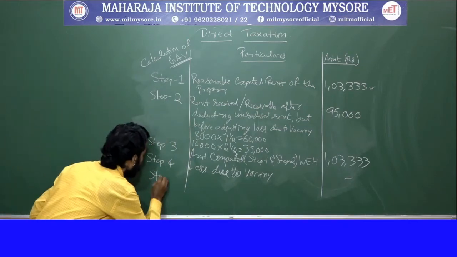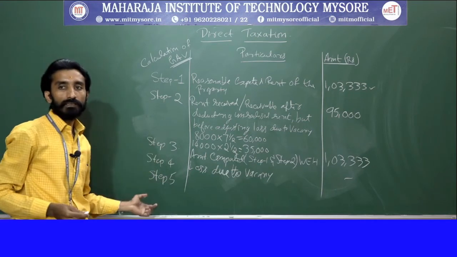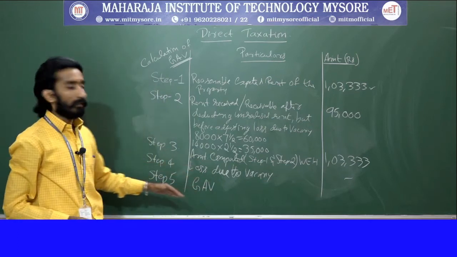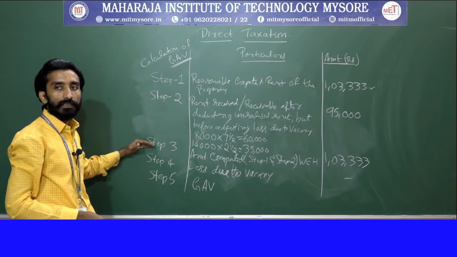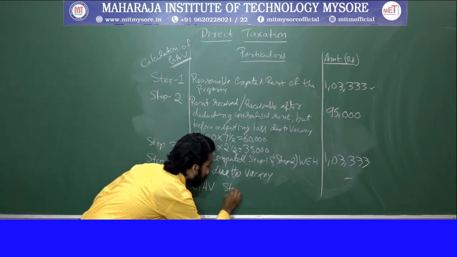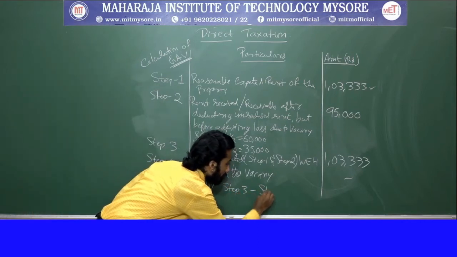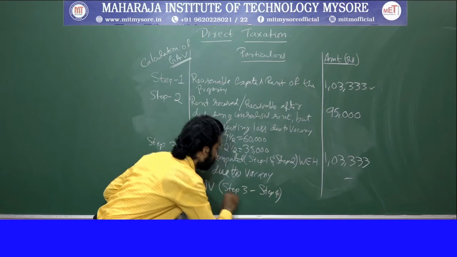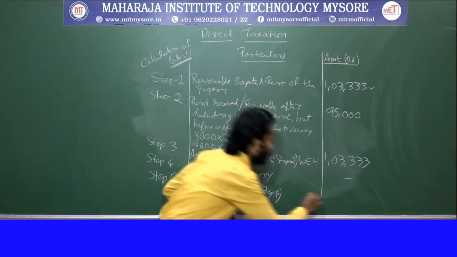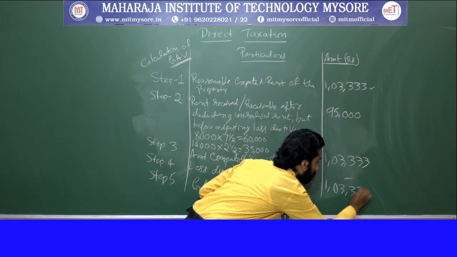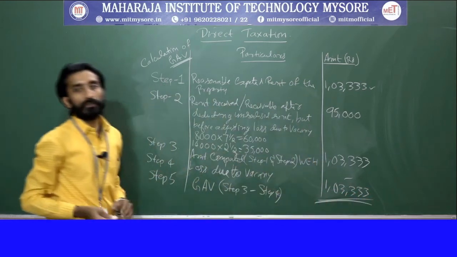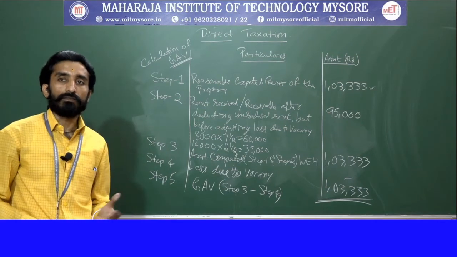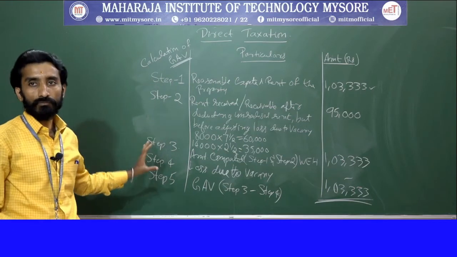Next is step 5. Your step 5 is GAV, that is gross annual value. Here you need to check with these two steps, step 3 minus step 4, right? So there is no value, so 1,03,333. This is your GAV, right? Whenever you are calculating gross annual value, these are the 5 steps you need to follow.